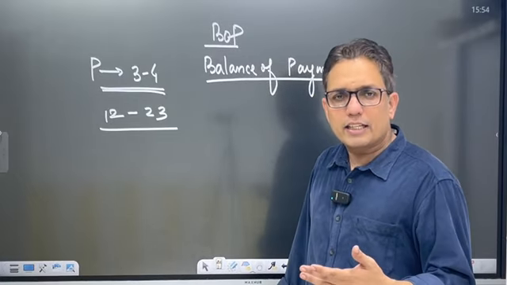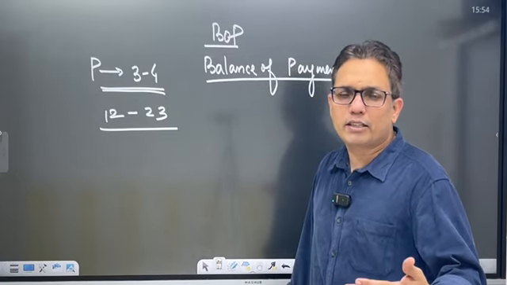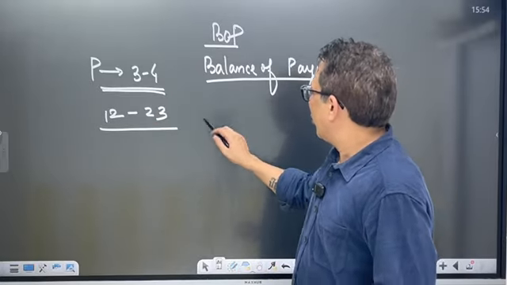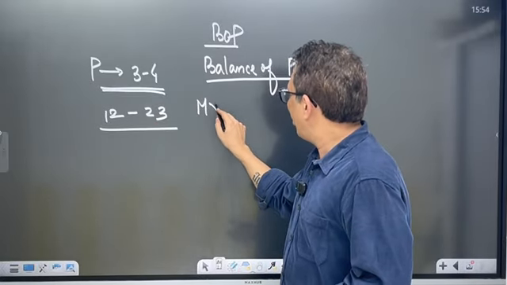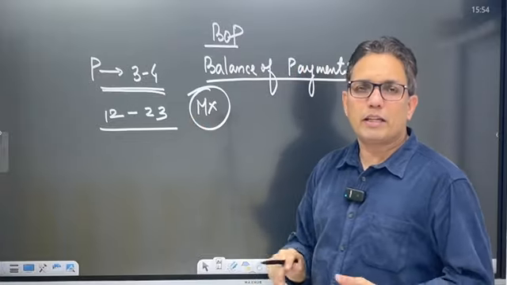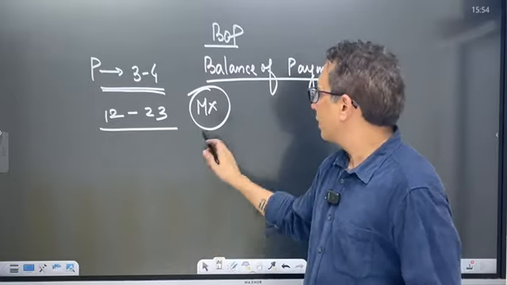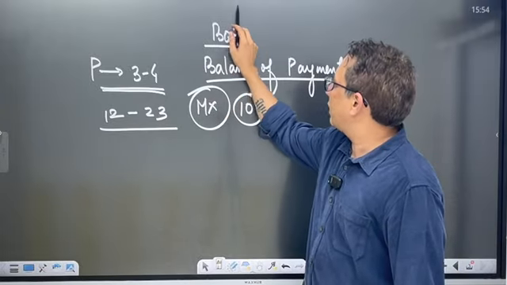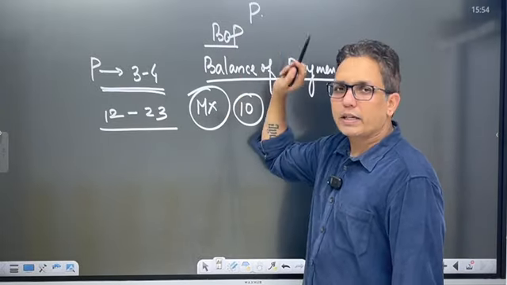So if a question hasn't been asked in the last 2-3 years, that doesn't mean the chapter has lost its importance, right? For mains, no question has come in the last 10 years. So this chapter is very important from the prelims perspective.